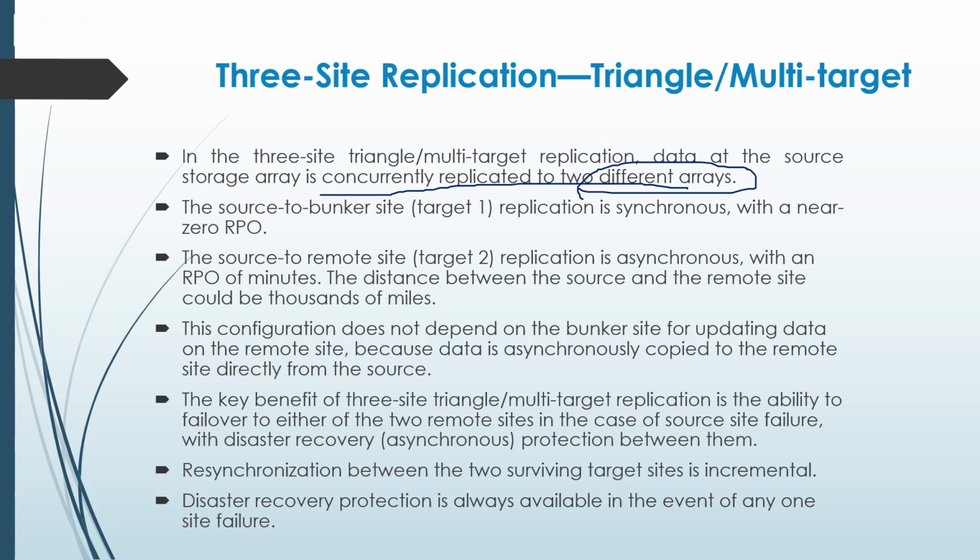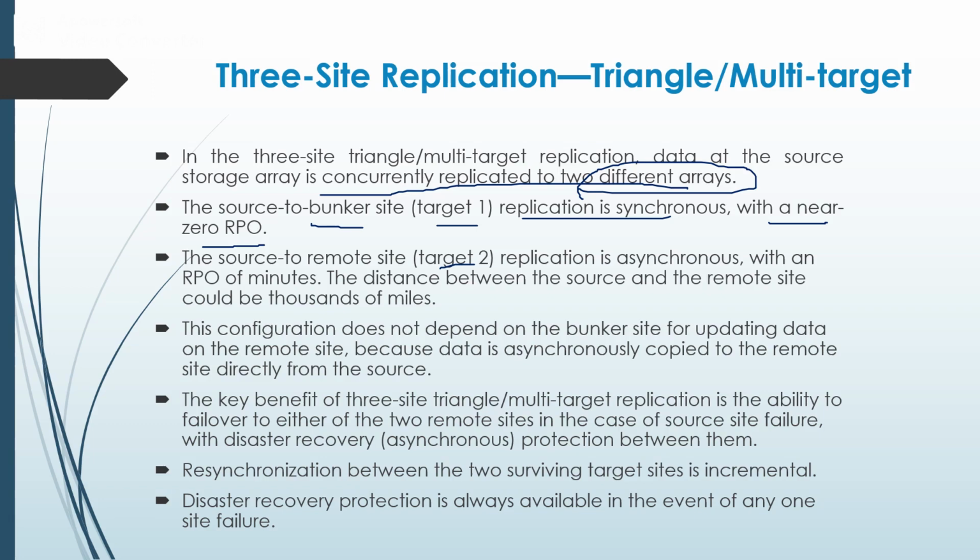So the source to bunker site, that is target 1, the replication is synchronous with almost 0 RPO. The source to the remote, that is target 2, so we'll consider 2 targets, target 1 and target 2. From source to the second target, the replication is asynchronous with an RPO of a few minutes. The distance between the source and the remote site could be thousands of miles. This configuration does not depend on the bunker site for updating data on the remote site.